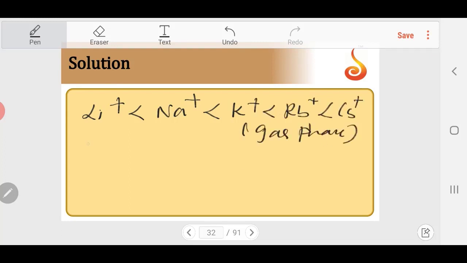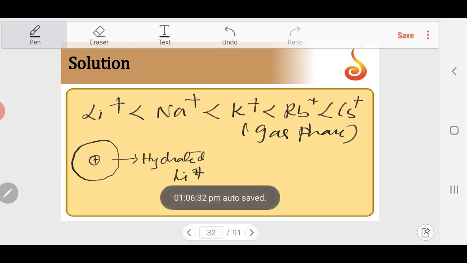This is in gas phase. But in aqueous phase, what happens? Lithium is a small ion, but because the positive charge is the same, the charge density is very high. In aqueous medium, it will attract the water molecules and get hydrated. This is a layer of water. Hydrated lithium: because charge density is more, the charge by size ratio is highest for lithium, and the extent of hydration is also very high.